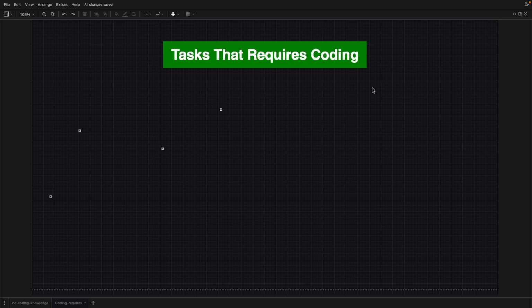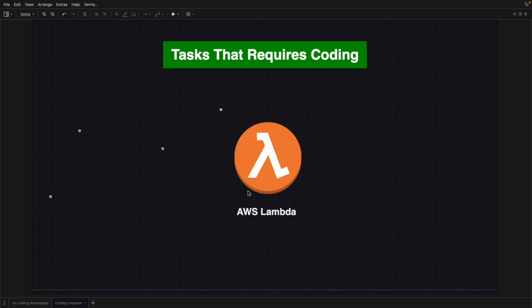Alright, so there are some tasks inside AWS that require coding, right? So if you do not have any programming knowledge, then you cannot perform these tasks. And the first service that I can tell you is AWS Lambda. So if you want to use AWS Lambda, then you have to understand programming, right?